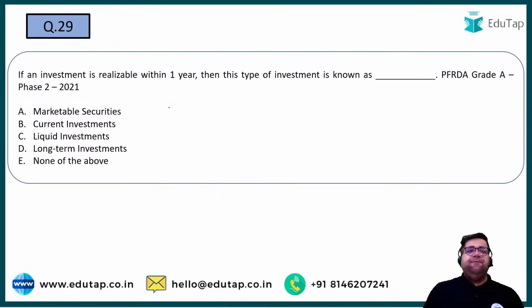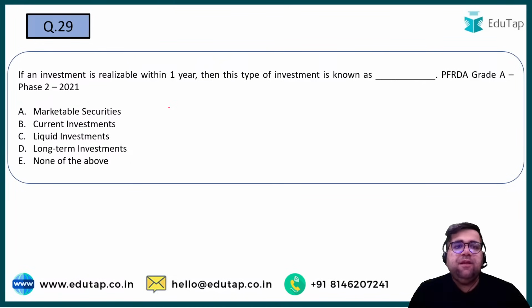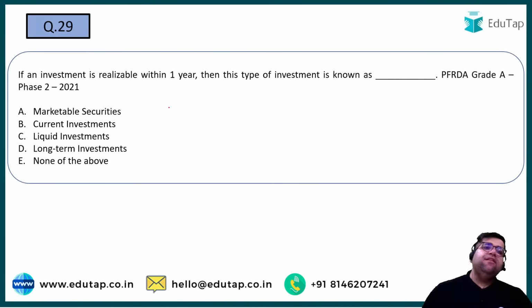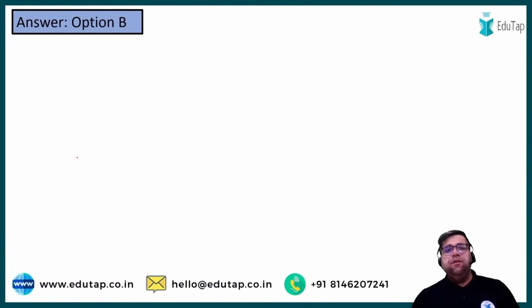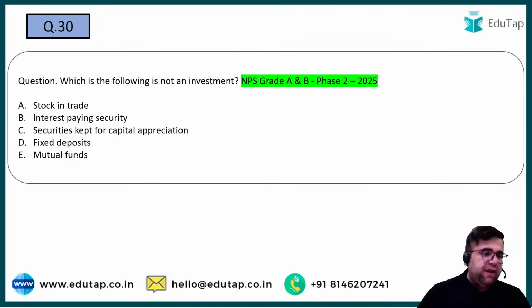Question number 29. If an investment is realizable within 1 year, then this type of investment is known as what? This is a PFRDA Grade A Phase 2, 2021. Now if certain questions like this come in my paper, I will be able to solve them in less than 10 seconds. These are known as what? Current investments, marketable securities, liquid investments, or long-term investments. Yes, if they are only realizable in 1 year, then it will be current investments only. Right? Don't get confused between marketable, liquid, and long-term investments. Cool. Last question of the day before we wind up.